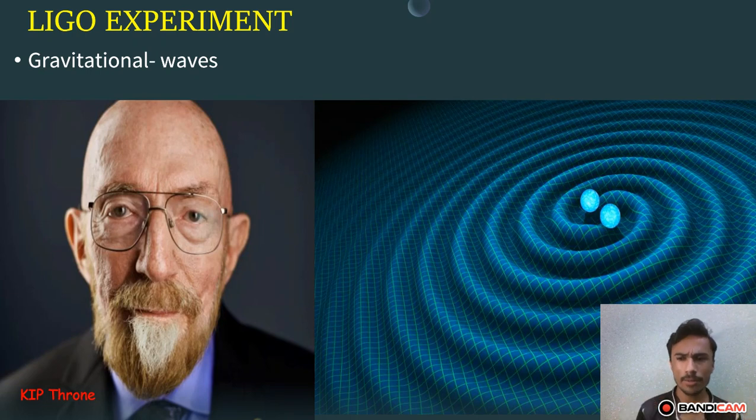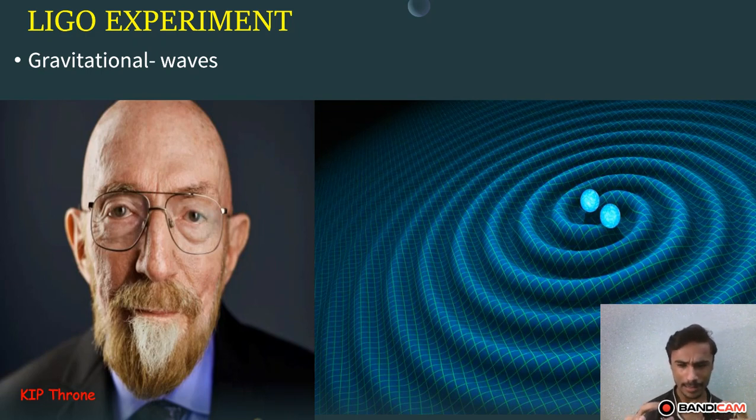When gravitational waves were discovered by the LIGO team, a collaboration of many engineers and physicists, when they received these waves in 2017, and Kip Thorne got the Nobel Prize for this discovery, they found something interesting.